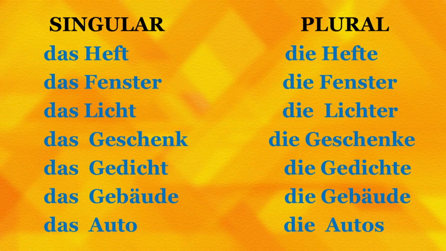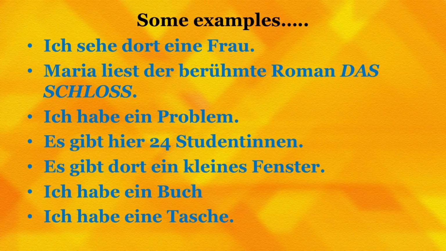Das Auto, car. I want to say I have a new car. I'll say ich habe ein neues Auto. Die Autos, many cars. So, das Auto, singular, a car. Die Autos, plural, cars. Dear friends, let's see some examples now and see how these articles are used in sentences. So, let's read the first sentence that we have here.